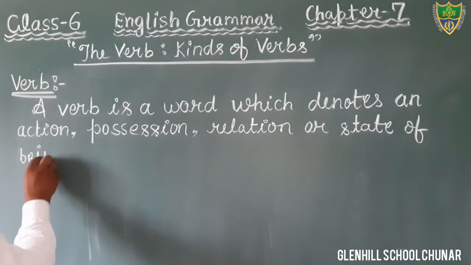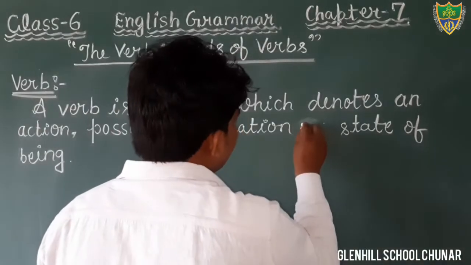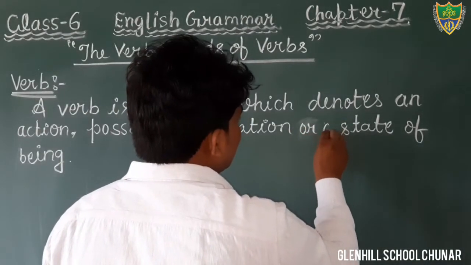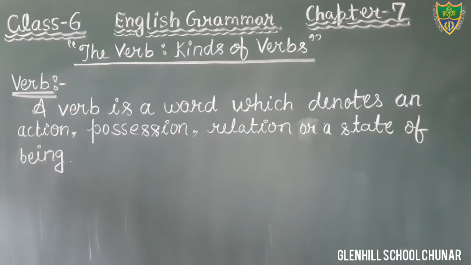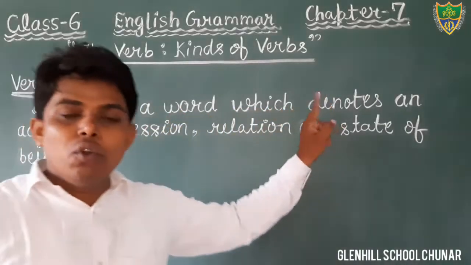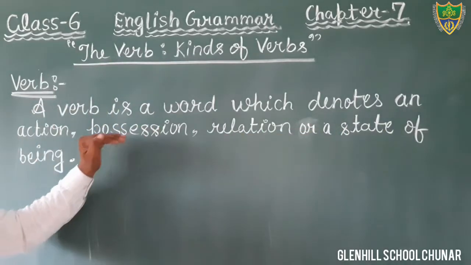Okay students, just write down this definition of verb. A verb is a word which denotes an action, possession, relation or a state of being. You see, a verb is a word which denotes an action, possession.